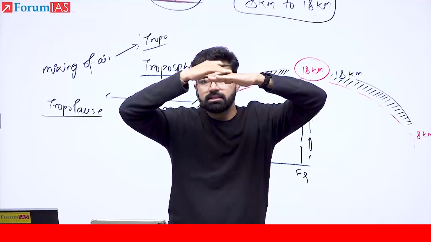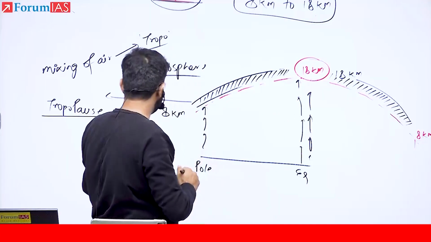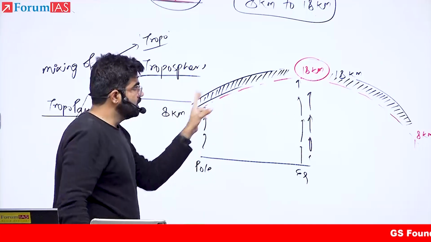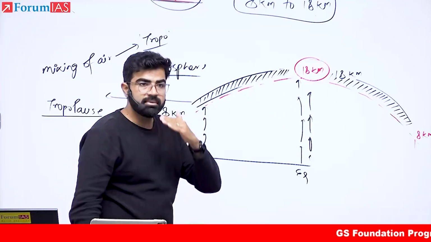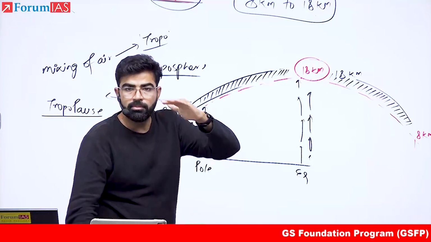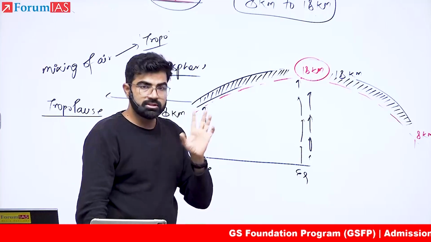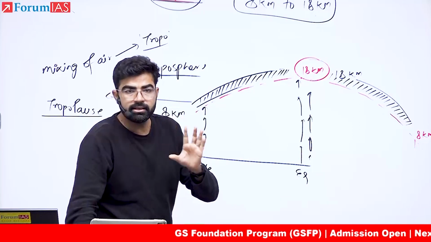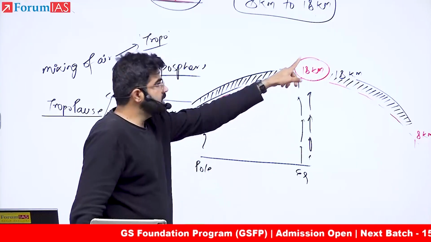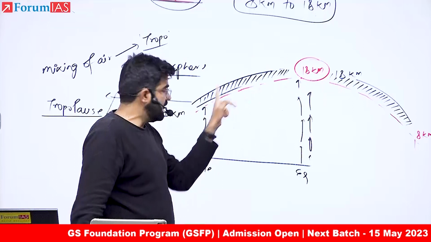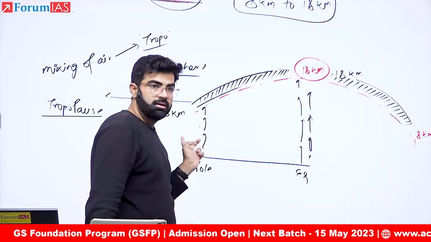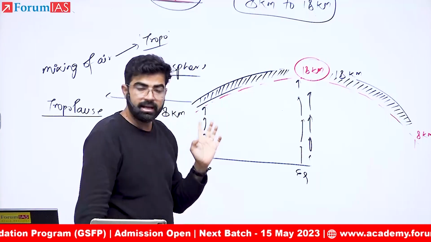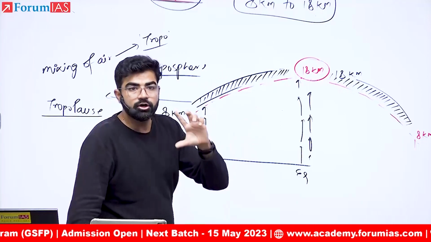Here it is a pause, and this region is known as the tropopause, meaning the mixing of air has now been paused. So this is the reason why mixing of air is limited to 18 kilometers at the equator, and around 8 kilometers over the polar regions. And that decides the height of the troposphere.